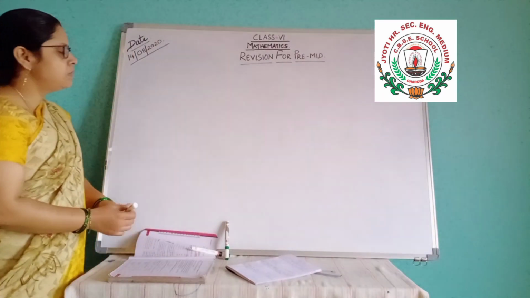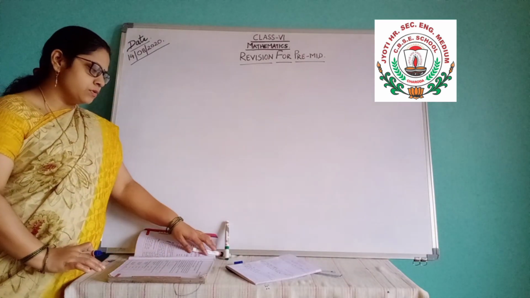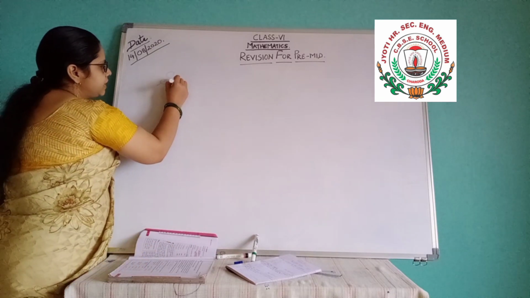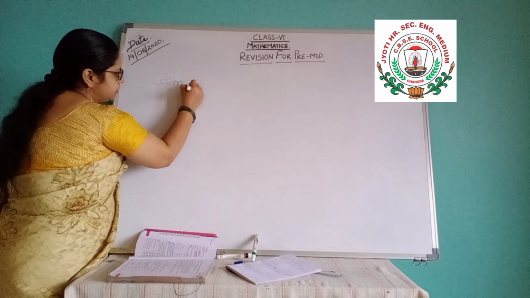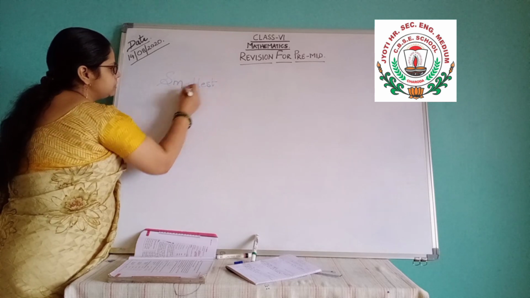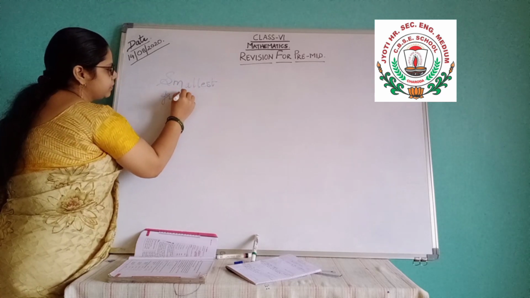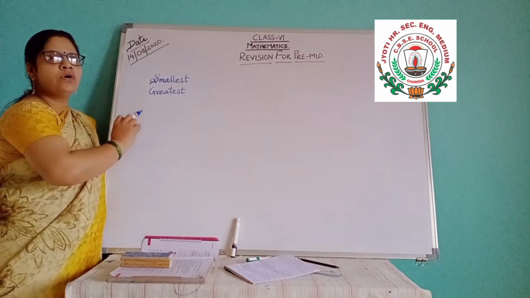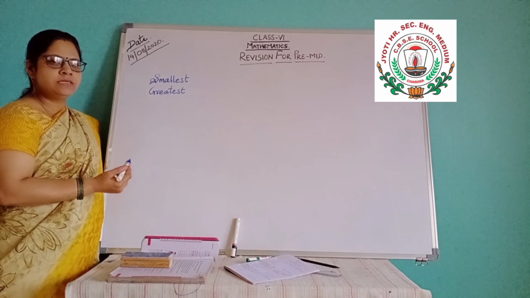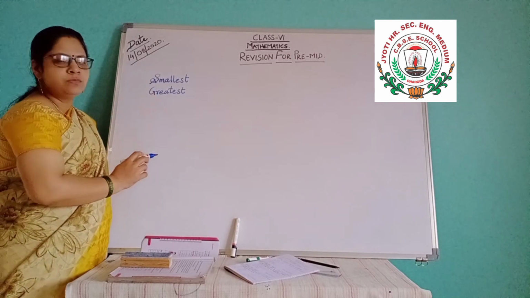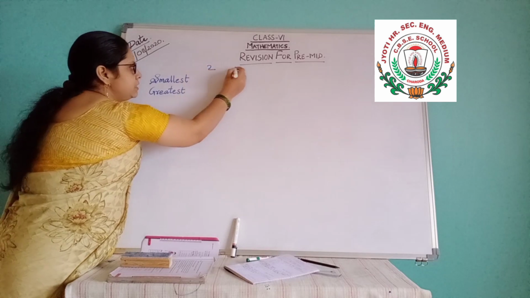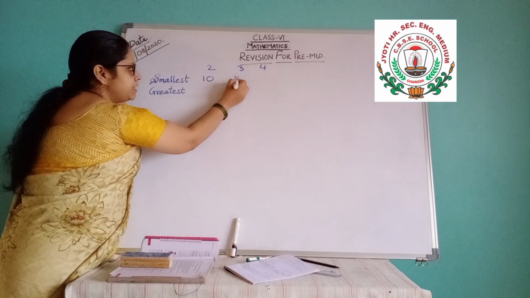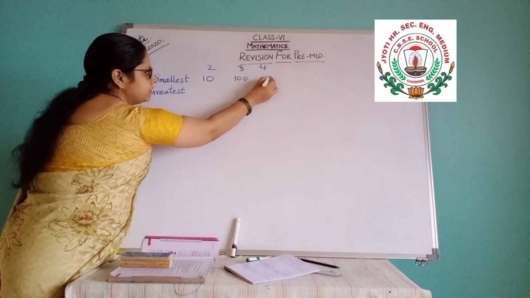Coming to the revision, what kinds of questions: the smallest and the greatest, how you have to write down the smallest and the greatest numbers. Smallest and greatest numbers of 3 digit, 4 digit, 5 digit, like that. For the smallest 2 digit, 3 digit, 4 digit numbers, it is 10, 100, 1000.